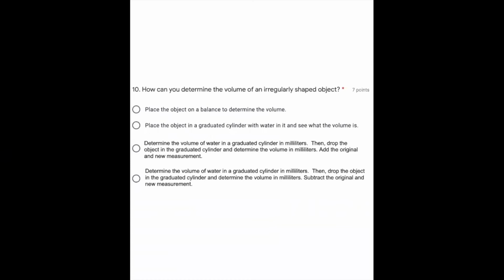Then drop the object in the graduated cylinder and determine the volume in milliliters. Add the original and new measurement. Determine the volume of water in a graduated cylinder in milliliters. Then drop the object in the graduated cylinder and determine the volume in milliliters. Subtract the original and new measurement.